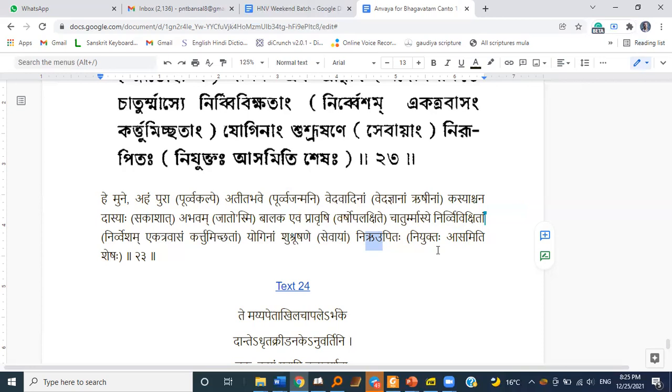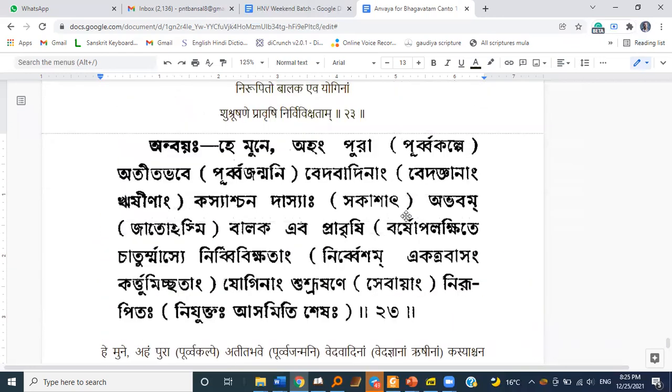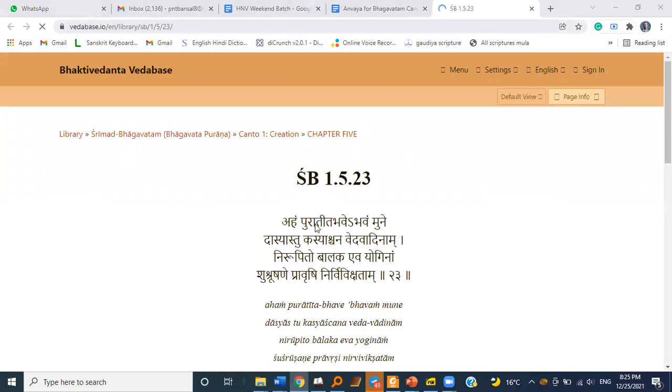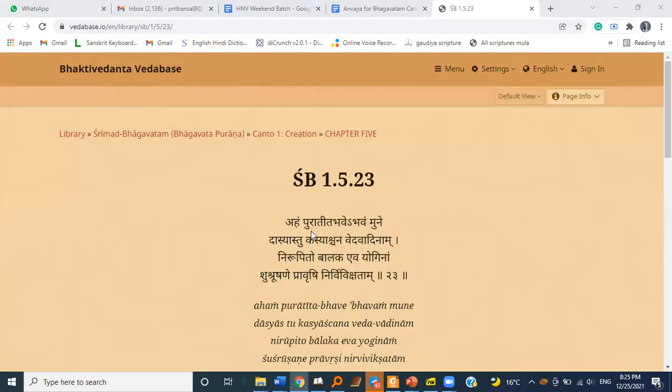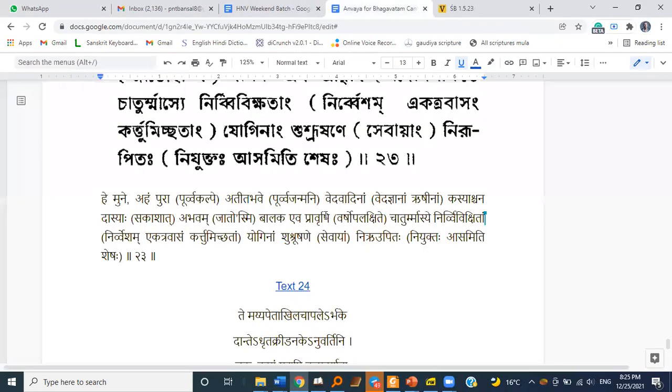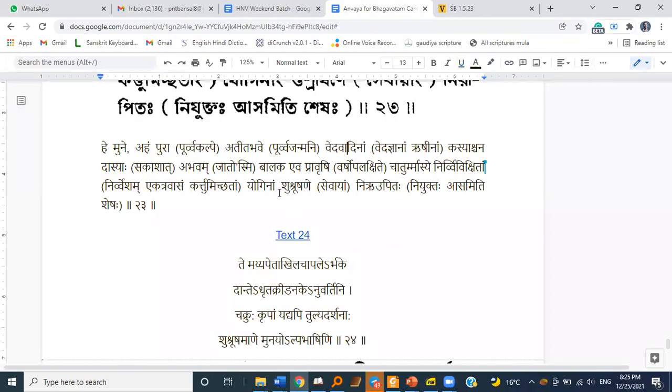This Vedavadi now, was his father a Vedavadi? It's the saints who were visiting, isn't it? So he served them, right? No, but the way the anvaya is done. Yeah, so right. Vedavadinam nirvivikshatam yoginam.